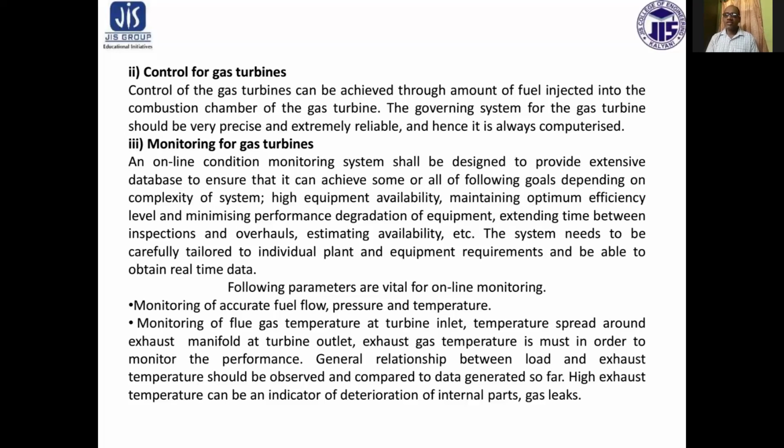Exhaust gas temperature is a must in order to monitor the performance. The general relationship between load and exhaust temperature should be observed and compared to data generated so far. High exhaust temperature can be an indicator of deterioration of internal parts, gas leaks, etc.